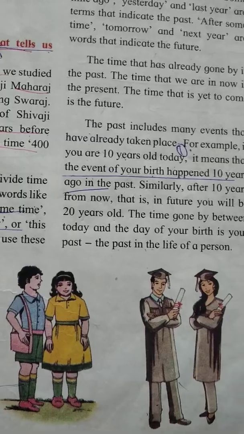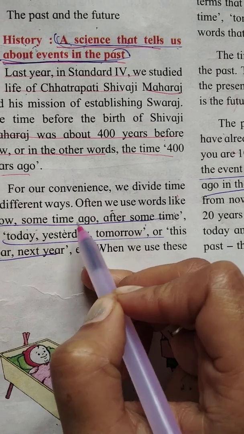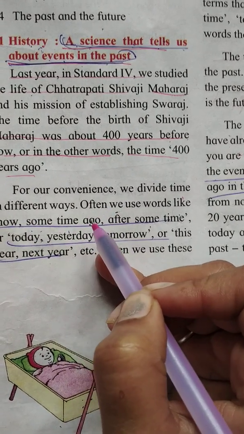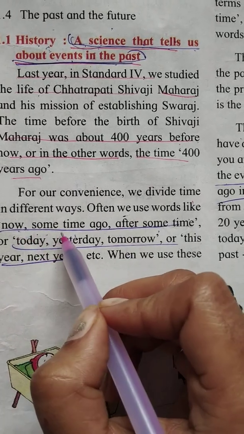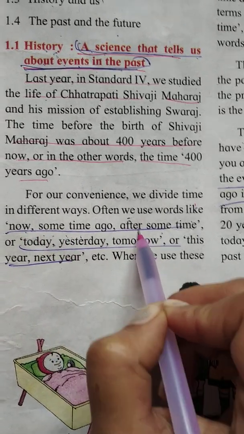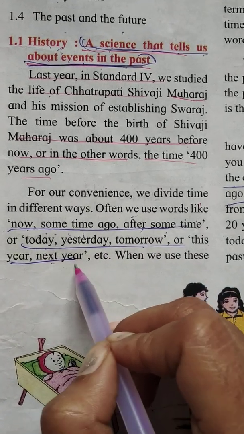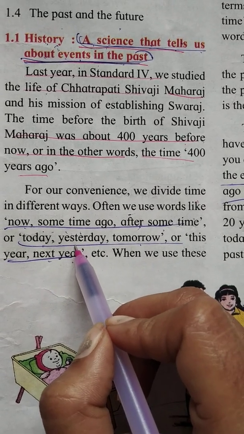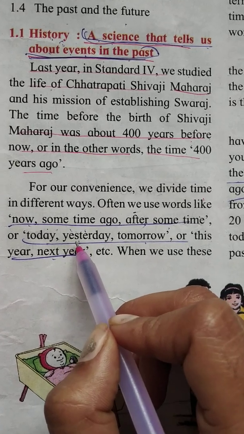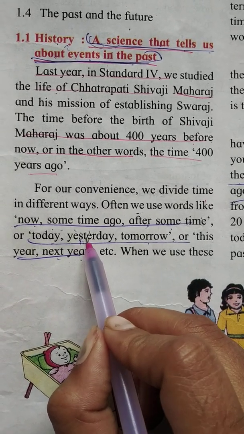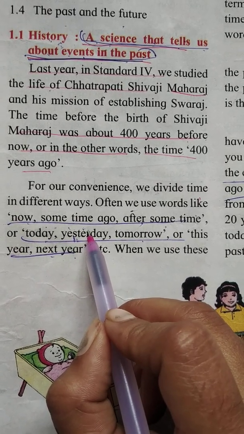Now see students, for our convenience, we divided time in different ways. When we speak to others and have to mention the time, which words do we use mostly? Now, some time ago, after some time, today, yesterday, tomorrow, this year, next year. When we use these words, we are actually measuring the time in our mind.